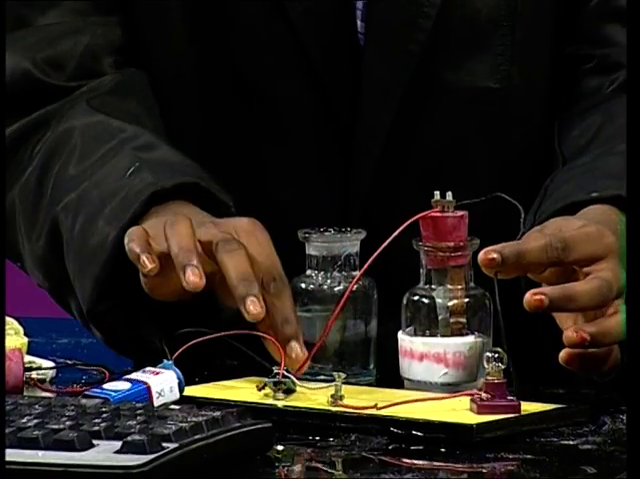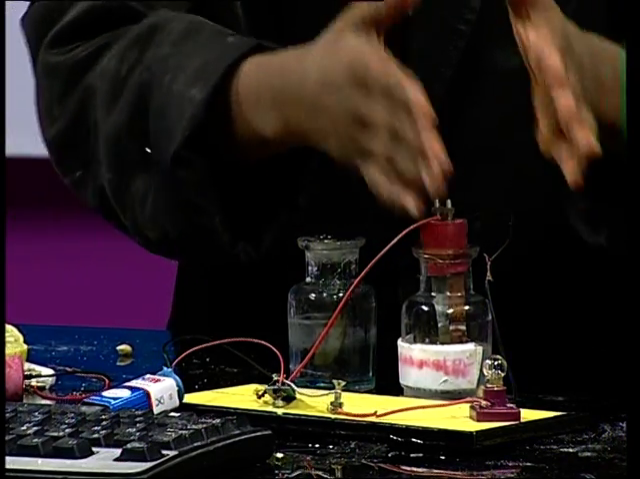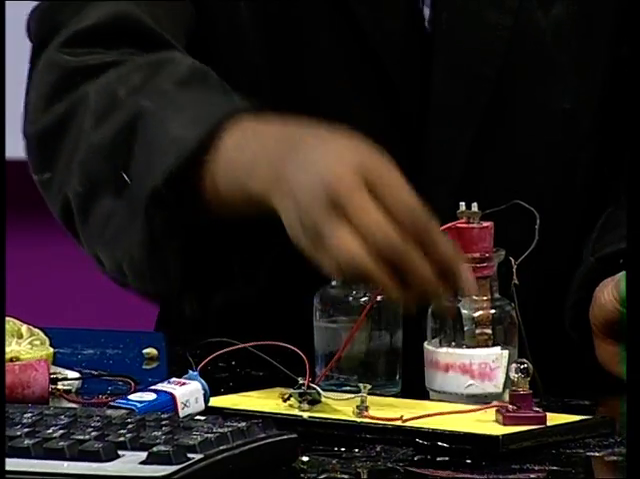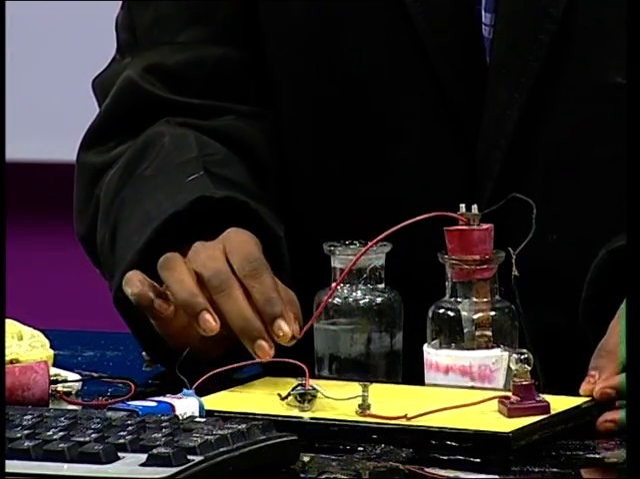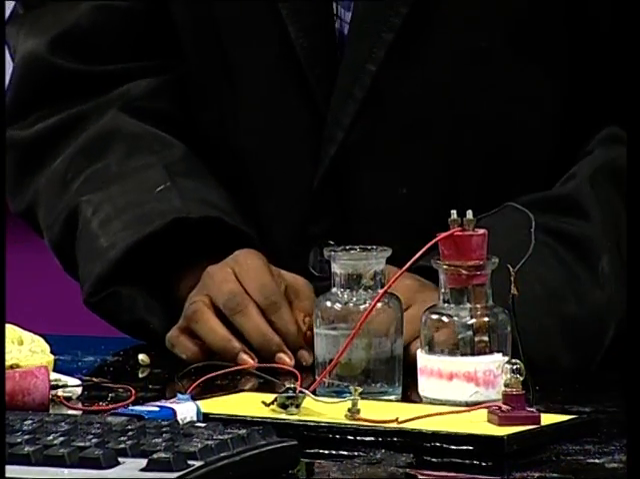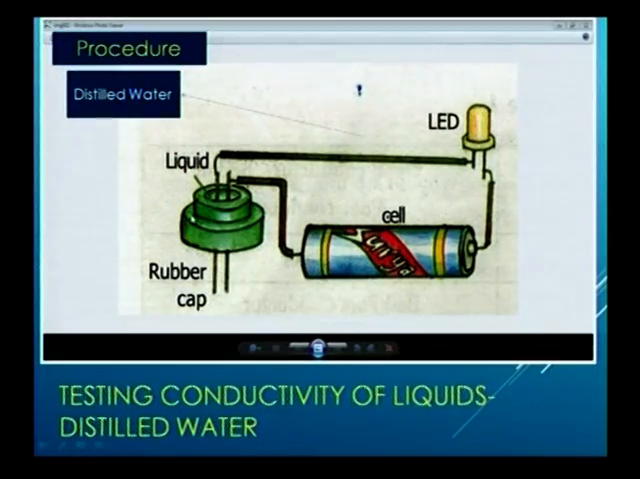See friends, when we attach all the positive and negative wires to each other, at that situation the LED bulb glows. So we say that wire is also a very important thing to prove the experiment. And the next one is, this is our operators to set up in this way.